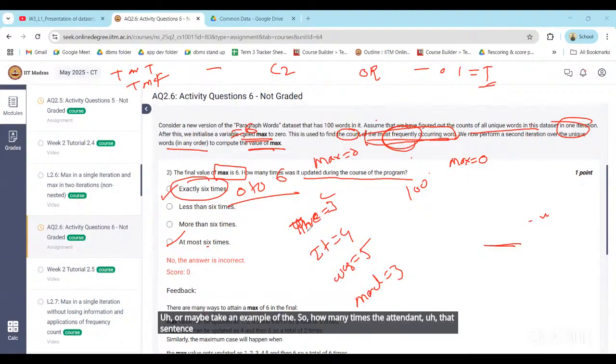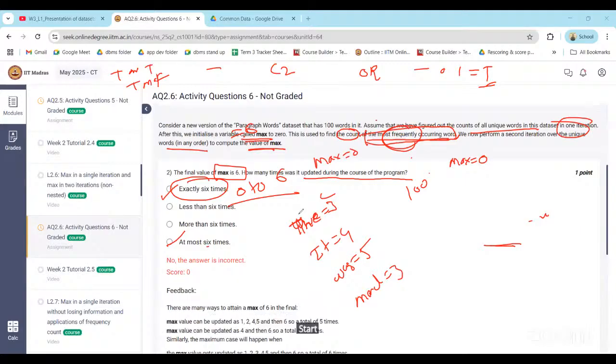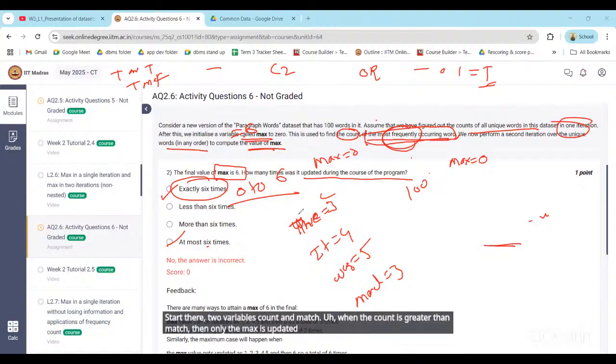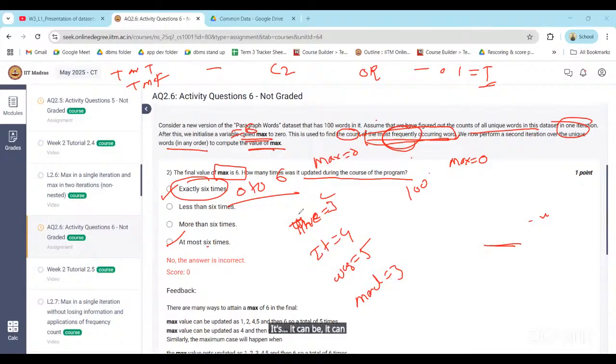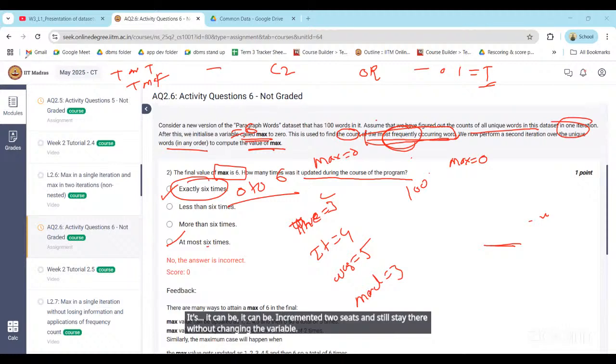You have to check all these things. So there are two variables, count and max. When the count is greater than max, then only max is updated. Till then it is incrementing one by one. It can be incremented to 6 and still stay there without changing the variable.